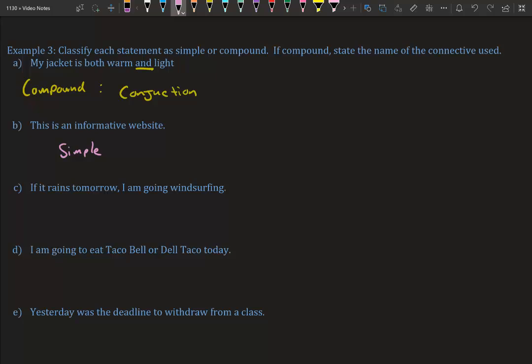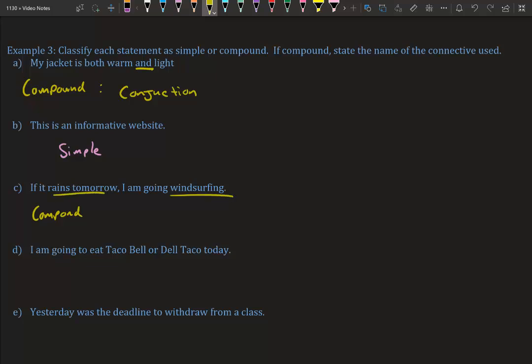All right, C. If it rains tomorrow, I am going windsurfing. This is a compound. You might not see it because you're like, well, where's if then? Where's or? Where's and? Remember the synonyms. So you have to think logically about this. How do I know for sure that this is compound? I'm talking about two ideas. The first idea saying if it's raining, I'm going to go windsurfing.